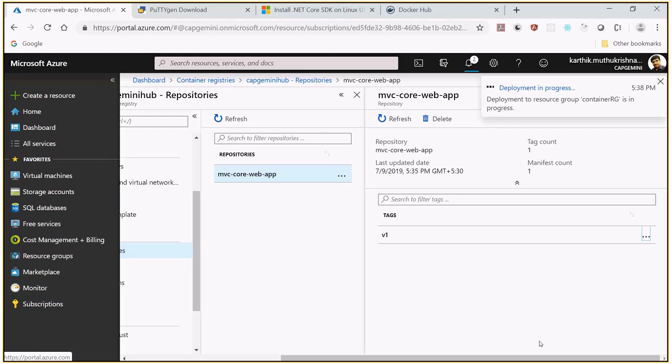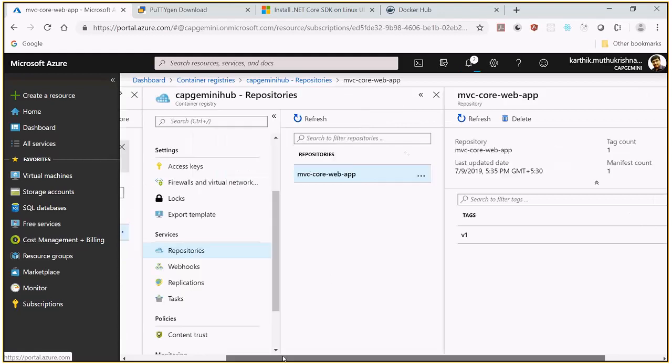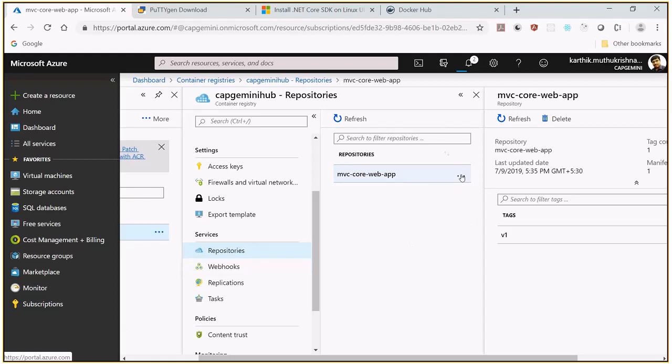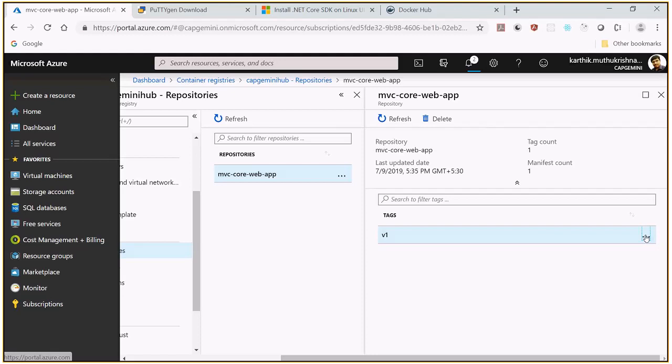Okay, what if, instead of the container registry that we have created, I want to take the image from Docker Hub? How do I do that? Same thing. I'll just show you here. Let this get created first. In the container image, you can see the name. I'll show you. Once again, I'll create another instance.